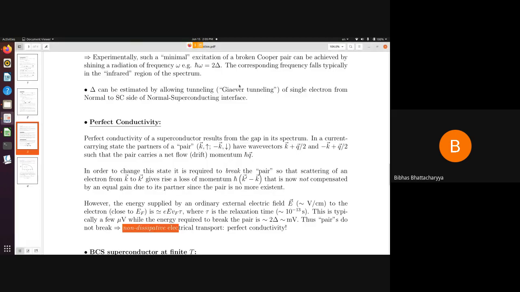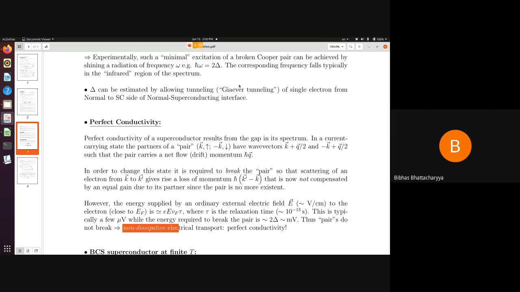Okay. So let us resume. So far we have seen that using a variational wave function, we can estimate the BCS ground state energy. It is found to be lesser than the corresponding normal state energy at T equal to 0. Therefore, at T equal to 0, the state will always be superconducting if there is an attractive interaction, pairing interaction that results in a finite value of the gap parameter delta.